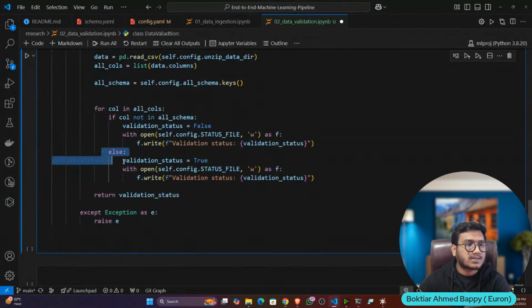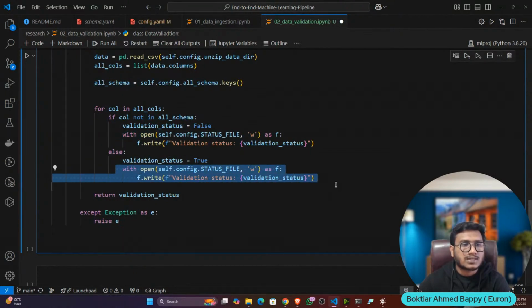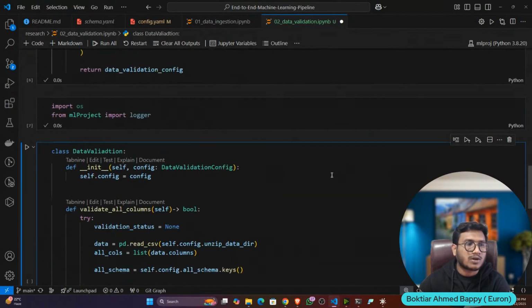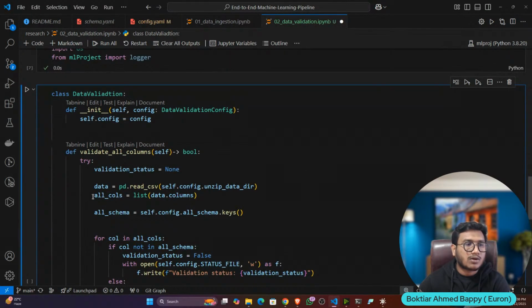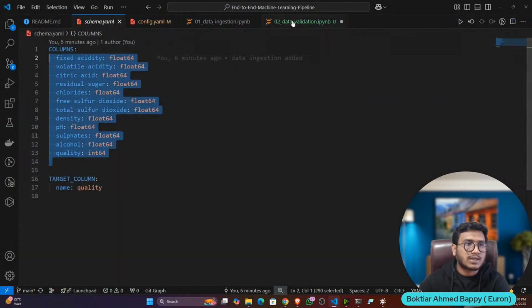Otherwise I'm keeping it as true, and I'm updating the status.txt file in the artifact folder, and I'm returning the status. That's it. Very simple code. We're only doing the comparison. All the columns I'm reading, and here we are doing the comparison with the schema.